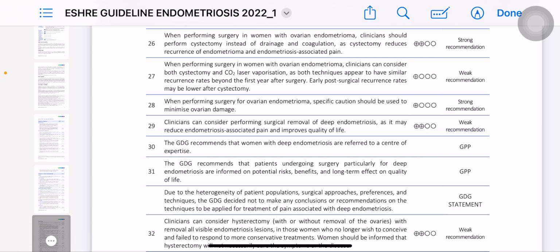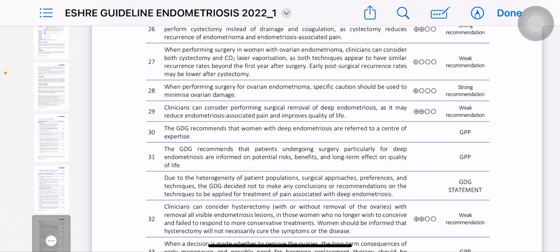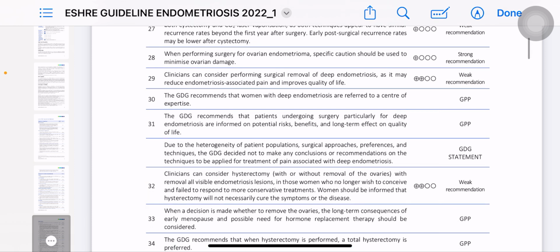So the better option in case of ovarian endometrioma is that we do cystectomy rather than excision and drainage. This MCQ also came in, I think, the MRCOG book: in ovarian endometrioma, whether you will do cystectomy or drainage, you have to opt for cystectomy. When performing surgery, clinicians can consider both cystectomy and CO2 laser vaporization, as both techniques have similar recurrence. Early post-operative recurrence rate may be lower after cystectomy. So cystectomy is better because it reduces the recurrence.